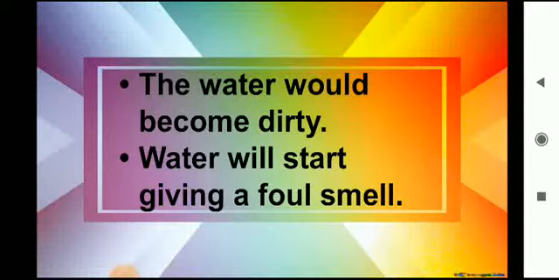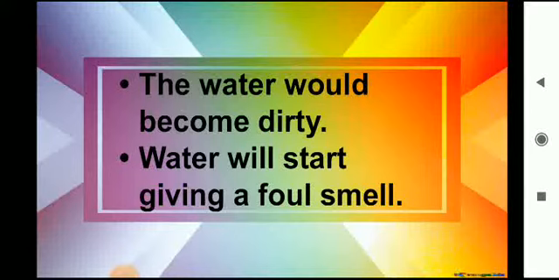And water will start giving a foul smell. Mosquitoes also start breeding in that water, right? So, do you know what is the side effect or the bad implication of water stagnation in our body, in our surroundings, right?